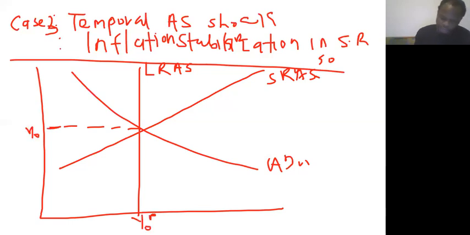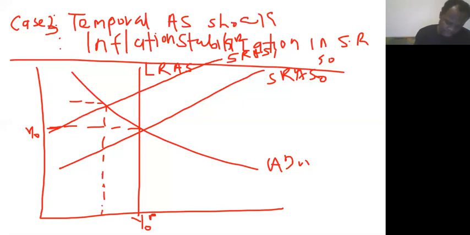So if there is a negative temporary aggregate supply shock, that will shift the short run aggregate supply curve leftwards. So we'll shift it up to this point. I'll call this one short run aggregate supply curve 1, right? And at this point, it comes with this inflation level. So let's say the central bank has targeted this inflation, and it does not want it to increase in the short run. But meanwhile, because there is a negative aggregate supply shock, it has caused inflation to increase.